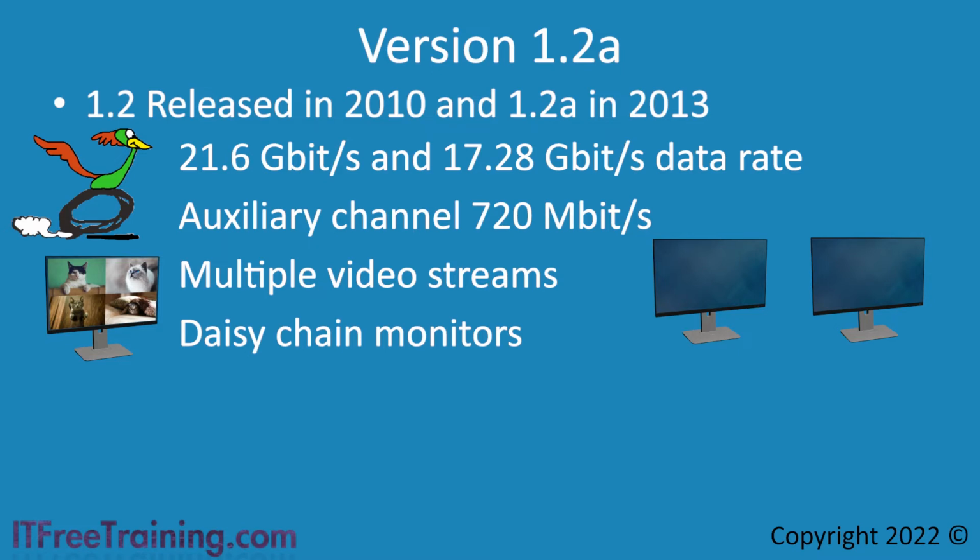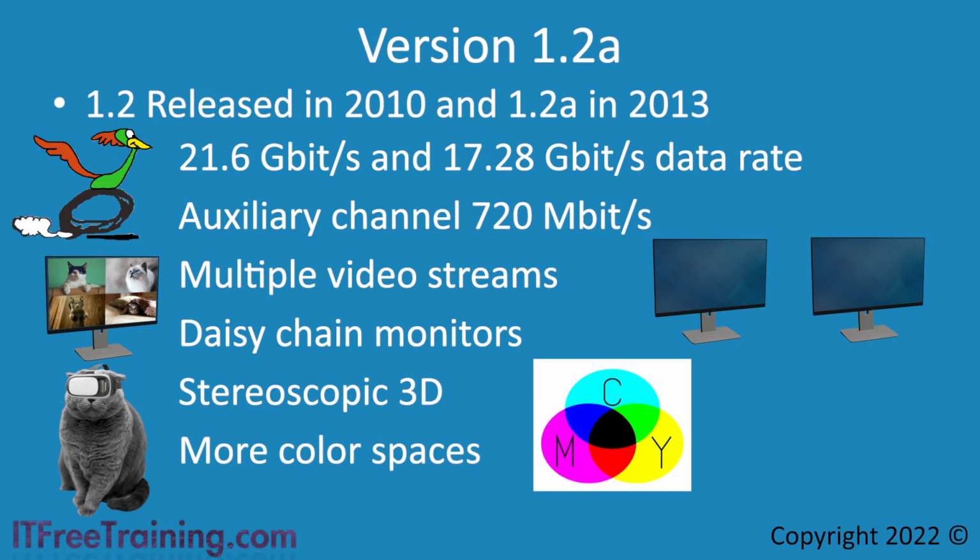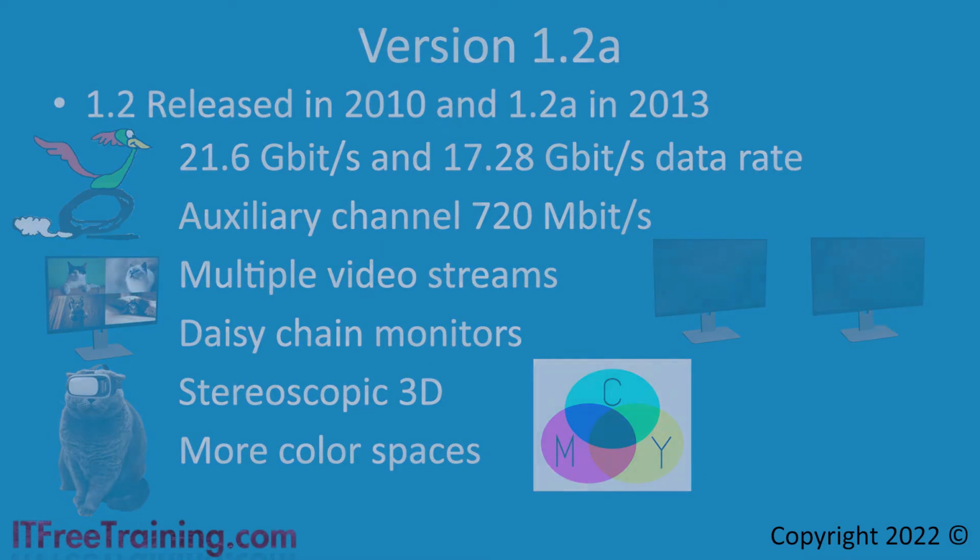The next feature is support for stereoscopic 3D. This is particularly important for virtual reality and 3D screens. Version 1.2 also added additional color spaces. The color space determines the number of colors that can be transmitted to the monitor. Some color spaces include larger color ranges. It is useful to have this extra color range when applying extra effects. For example, if a monitor was changing how bright or dark an image was displayed on the monitor, having the extra color range would give a better result.